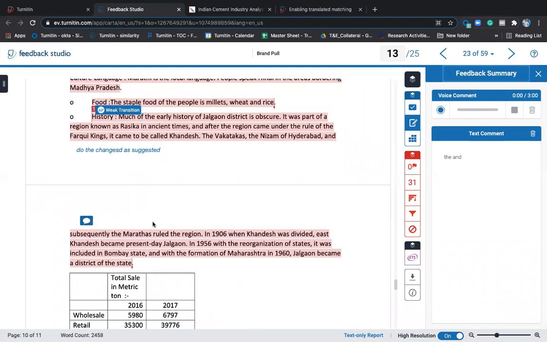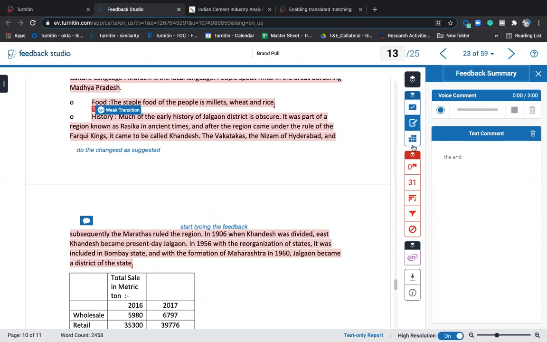If you want to type something and share the feedback, tap anywhere that you want to type, click on this text annotation and start typing the feedback. So this will help the student to analyze that this is the way you are giving the document analysis. This is what the student are supposed to change.